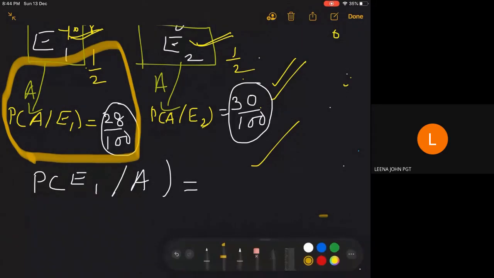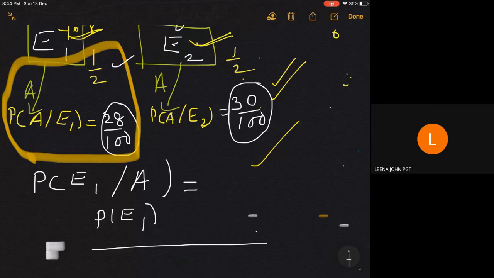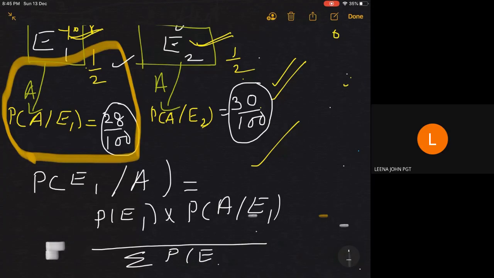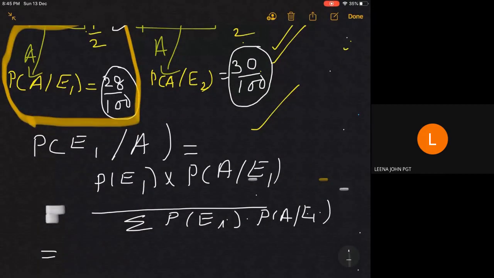So the probability is equal to P of E1 into P of A given E1, divided by sigma P of Ei into P of A given Ei. But even without the formula we can write it.